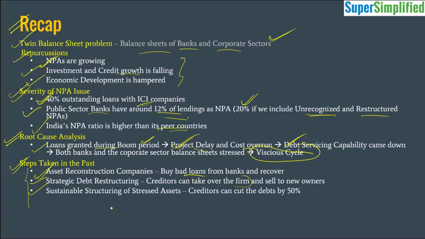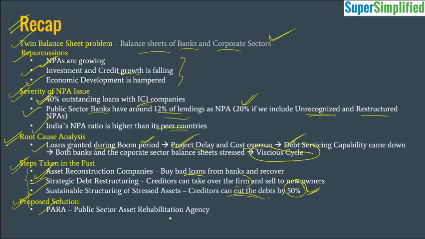Then coming to the third scheme, sustainable structuring of stressed assets. Here creditors were allowed to cut the debts by 50%. But the question is, who will bell the cat? People don't want to take too much risk because they will be seen as favoring the private sector by the referee institutions and by the general public at large. Then the Economic Survey has proposed a solution called PARA, the Public Sector Asset Rehabilitation Agency. It will work out the largest and the most complex cases, and this has been time tested in the East Asian economies after they faced an economic crisis.